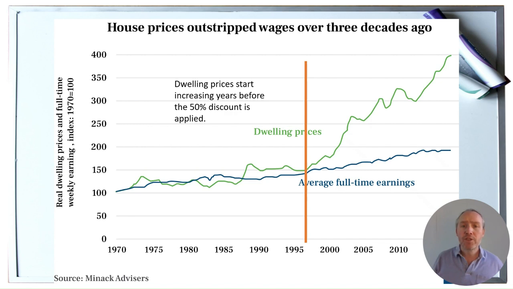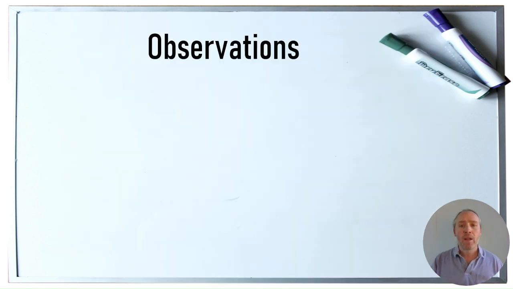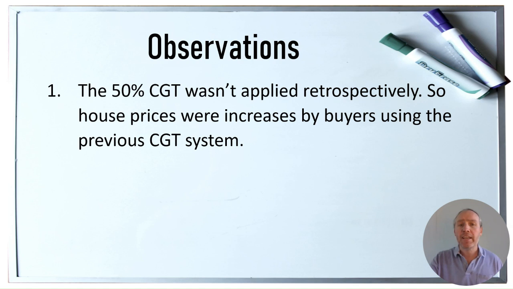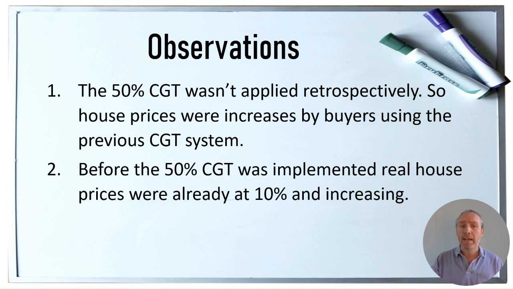If I was to ask my students, where does this graph start deviating away from full-time earnings, I would say this line here, or you could actually make an argument back in 1987, but we'll get to that later. So the interesting thing about this is that the 50% capital gains tax wasn't applied retrospectively. That means that anyone who was buying in the mid-90s knew that they weren't going to get the 50% discount, but they still bought anyway.